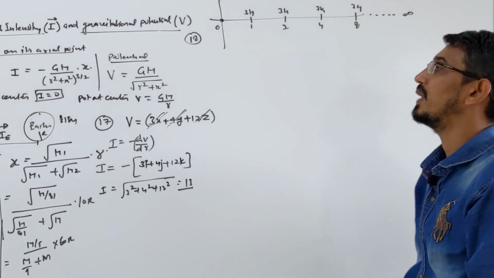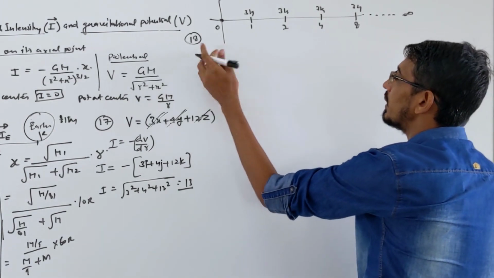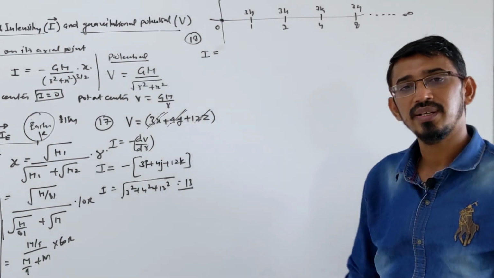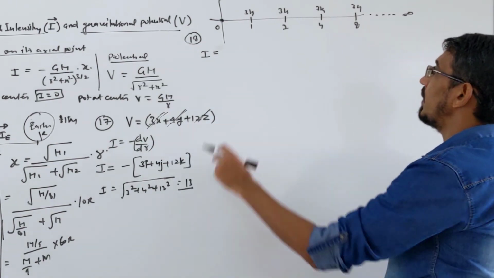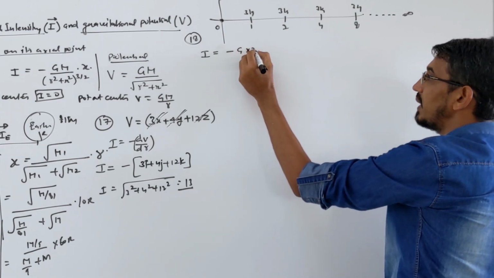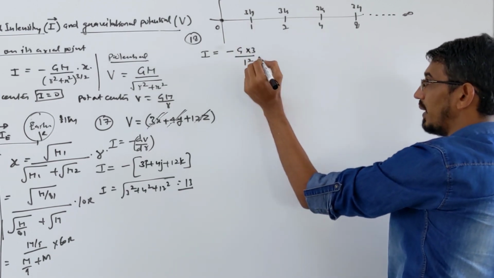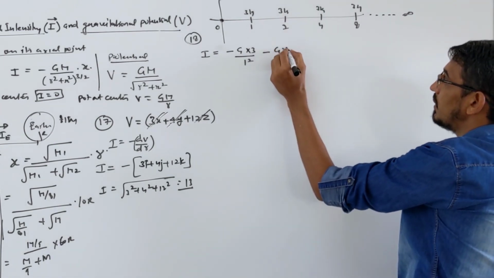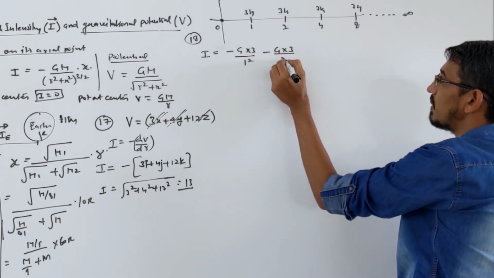Let's find the field. What is the total field? These are point masses, so you can simply add the fields. What is the field due to this mass? Minus g into m, which is 3 kg, by distance 1 square. What is the field due to this mass? Minus g into 3 kg by distance 2 square.